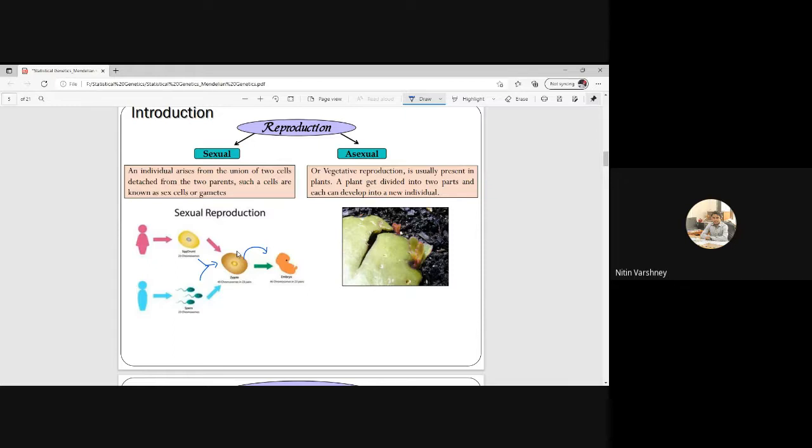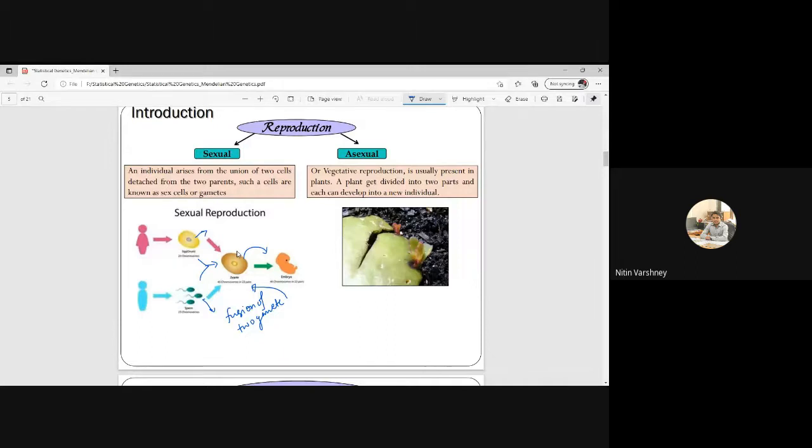So in sexual reproduction, an individual arises from the union of two cells detached from the two parents, such cells being known as sex cells or gametes. This is a female gamete and this is a male gamete. The fusion of two gametes is known as sexual reproduction, and it forms a zygote, and after the zygote develops, it will become an embryo.